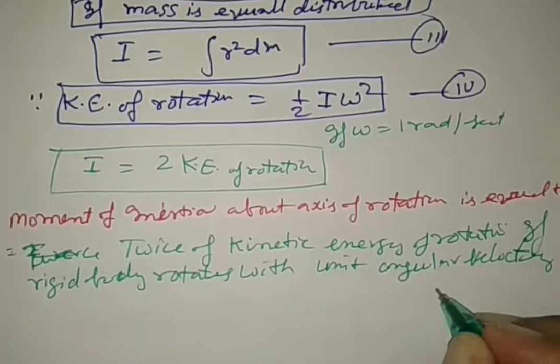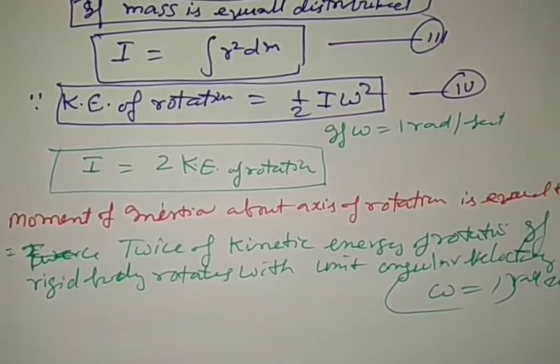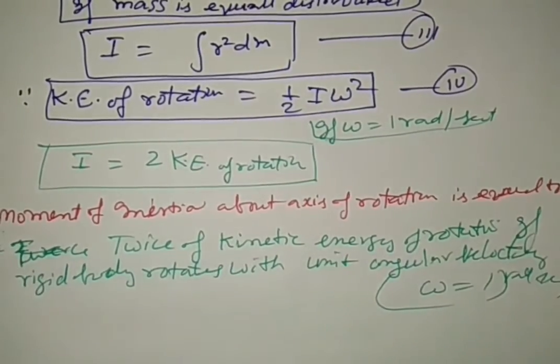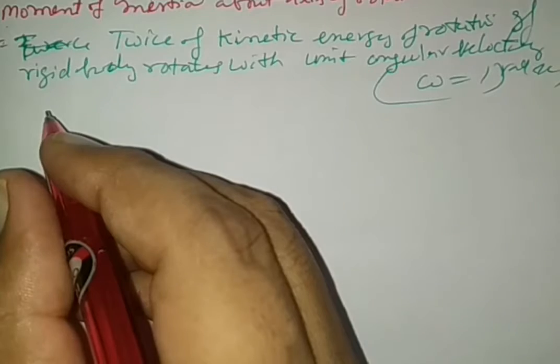What is unit angular velocity? Omega is equal to 1 rad per second. If it moves so, then this is one more definition of the moment of inertia.